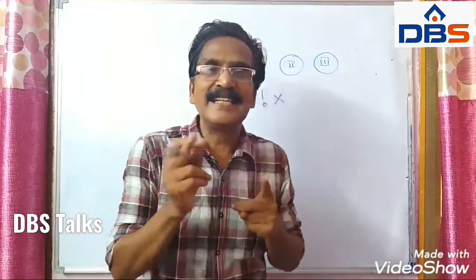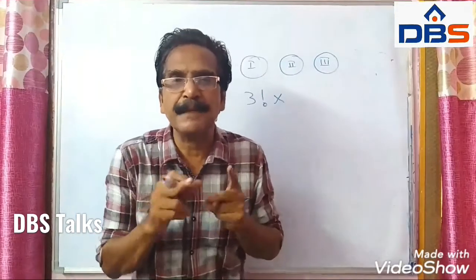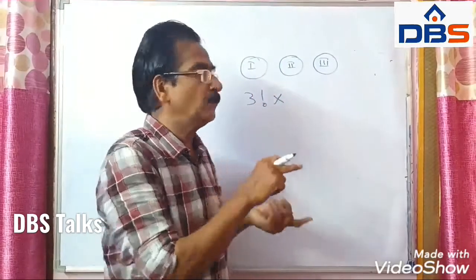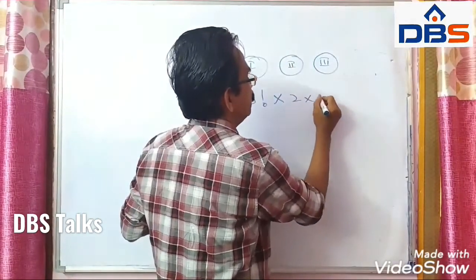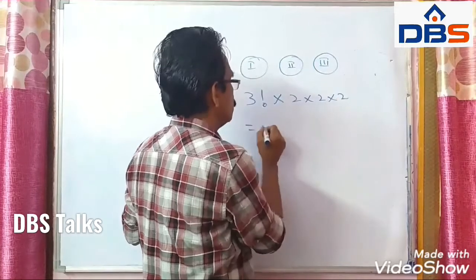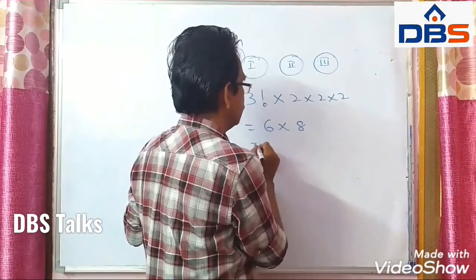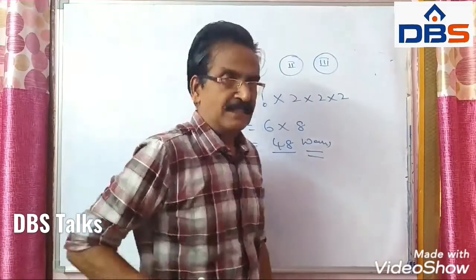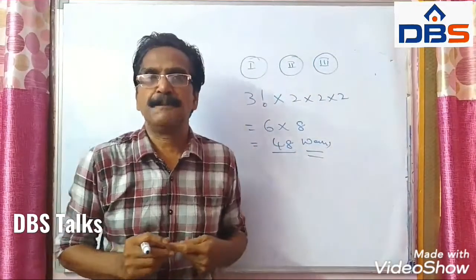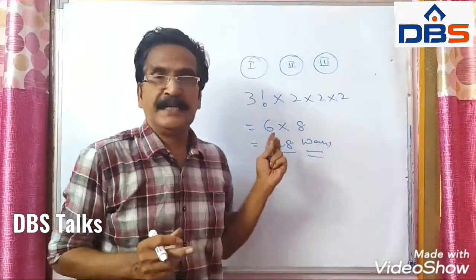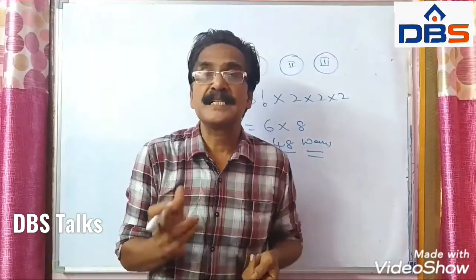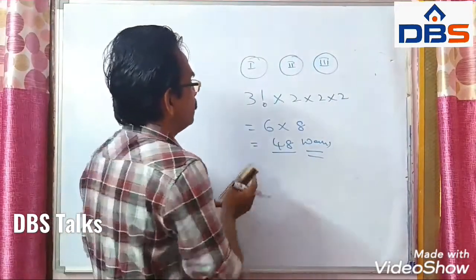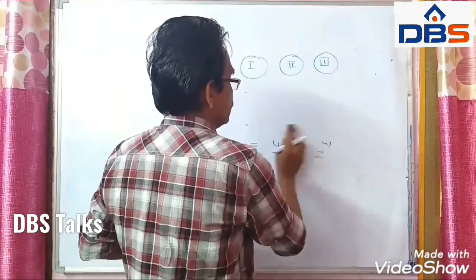And again, each couple can be permuted in 2 factorial ways. This couple can be permuted in 2 factorial, this 2 factorial into 2 factorial. Of course, 2 factorial is 2. So 6 into 8, 48 ways. So these three couples can be seated in 48 ways, so that spouses are seated next to each other. Okay, friends. And in this problem, one more case is also there.